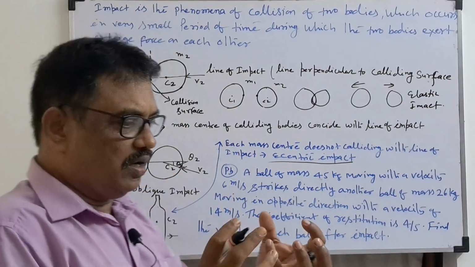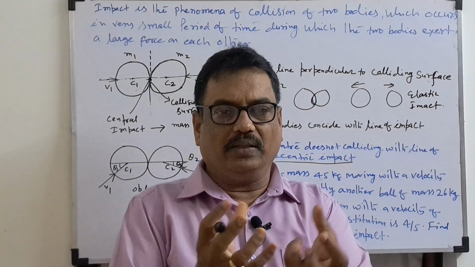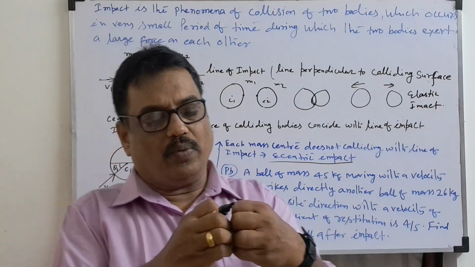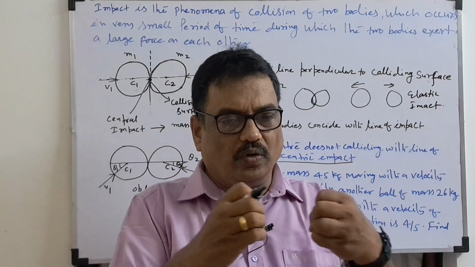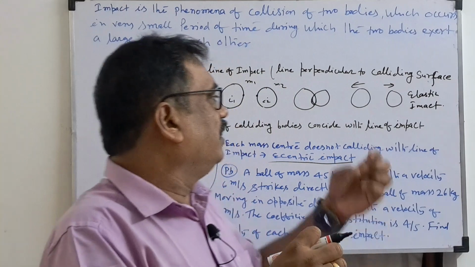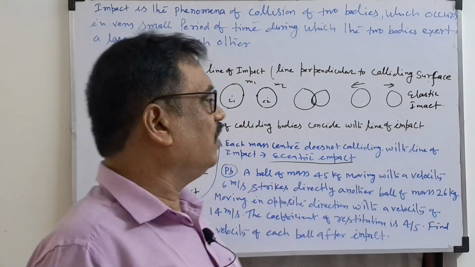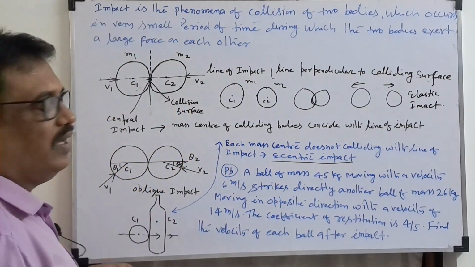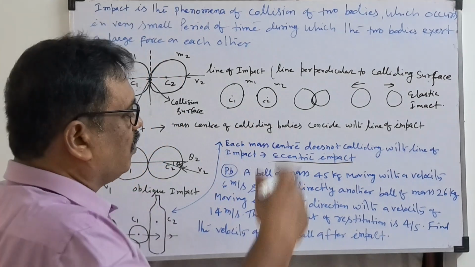Or you take soil, mud soil, make two balls and collide them together. What will happen? After collision, they will not get their original shape. That is called plastic impact or inelastic collision. So those are the concepts.